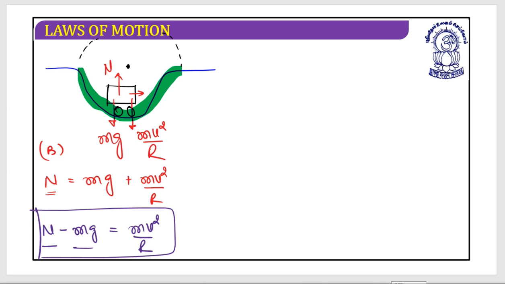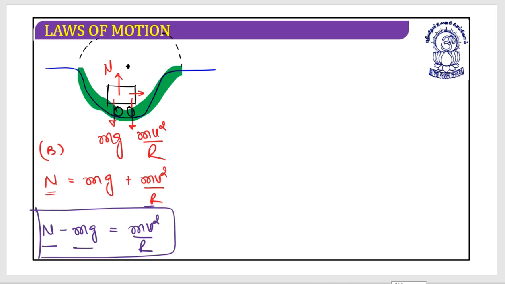So what I need to do is always apply mv square by r outside the circle, from the center of the circle to the periphery, or to the radius. And your task will be done, because logically all the other forces other than mv square by r are there to provide the required centripetal force. I hope this is clear.